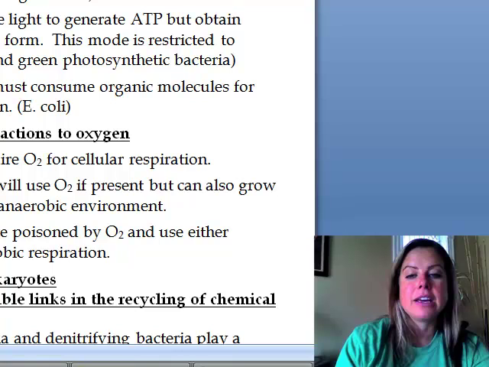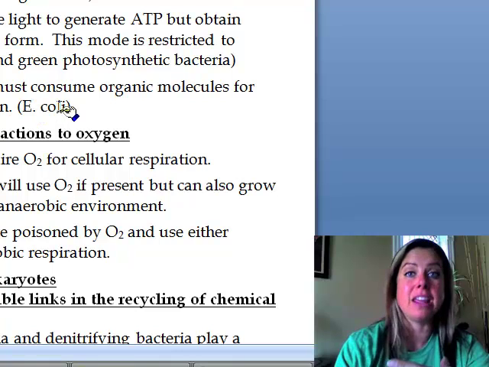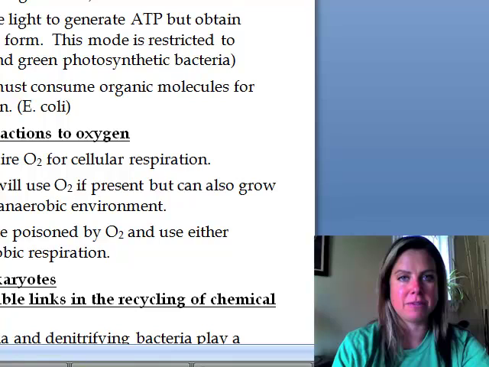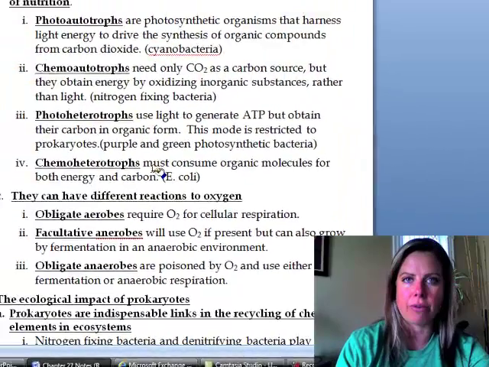And then finally, we've got chemoheterotrophs. Chemoheterotrophs have to get their energy from their environment, from eating things in their environment, and for their carbon source, they're going to do the same thing. So that's going to be like E. coli. Now what's interesting is you can use these terms to describe other types of cells as well, not just bacteria, right? A photoautotroph would be like a plant, and a chemoheterotroph would be like us. We have to get our carbon from eating other things that contain it.